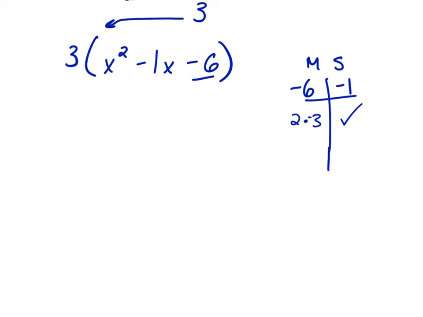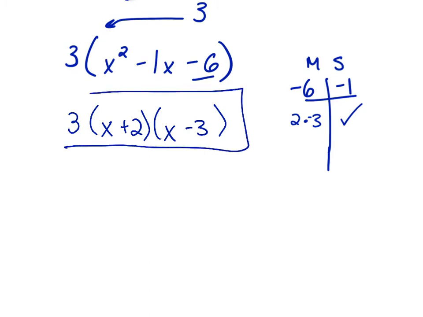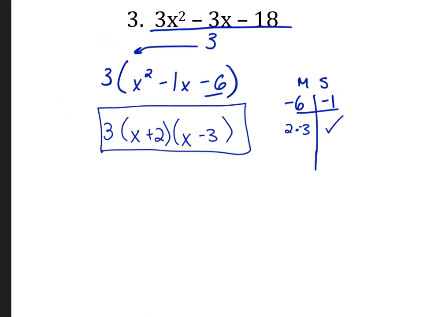Okay? And so because we are starting with 1x squared, right? We were able to divide the 3 out. Then we can go straight to our factors, our parentheses. Still keep the 3. And then we have x and x, because it's x squared, right? If we FOIL these back together, we would get x squared. And then plus 2 and minus 3, and then we're done. So those are the factors.